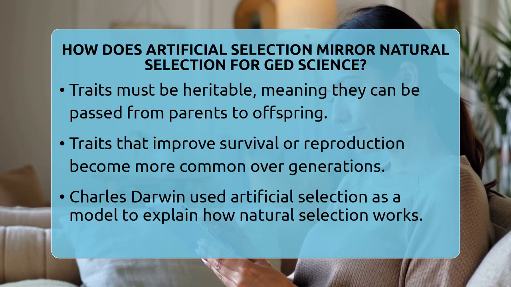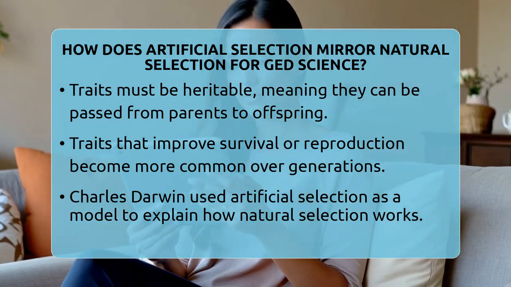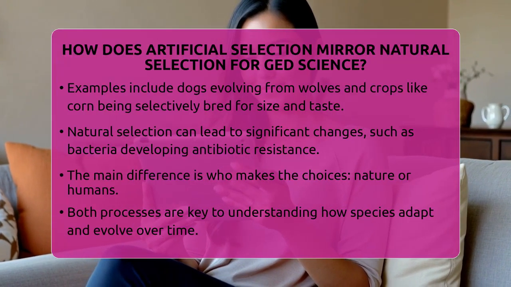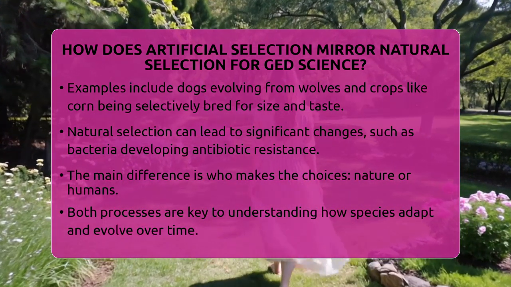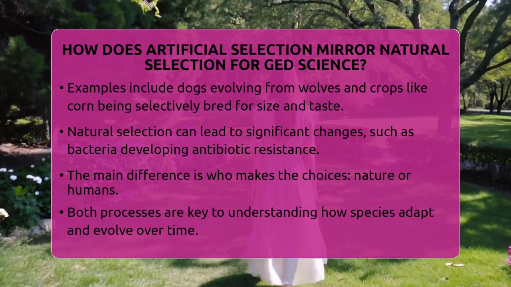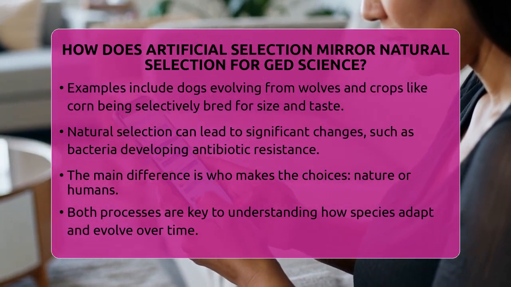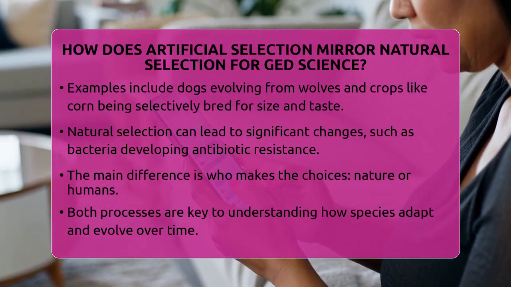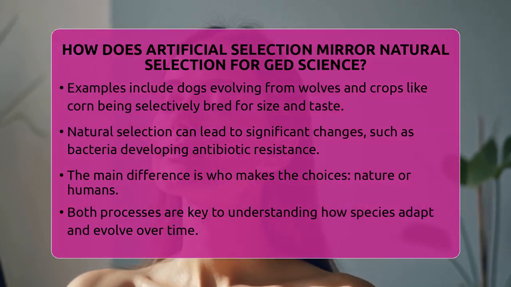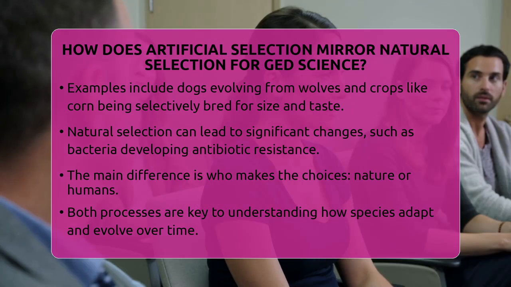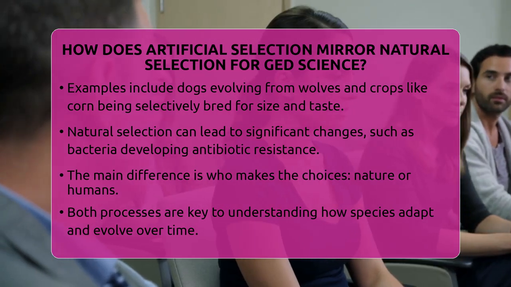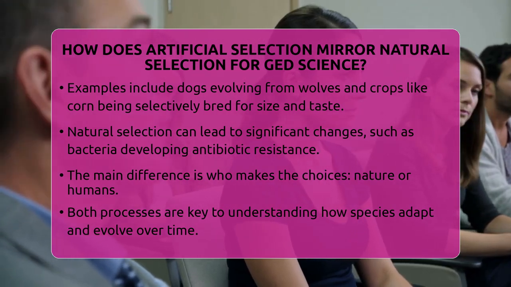For example, dogs today come from wolves. Humans bred them over thousands of years to have different sizes, colors, and behaviors. Crops like corn started as wild plants, and farmers selected for bigger kernels and better taste. Natural selection can also cause big changes, like bacteria becoming resistant to antibiotics. Only the bacteria that survive the medicine reproduce, making the population resistant.